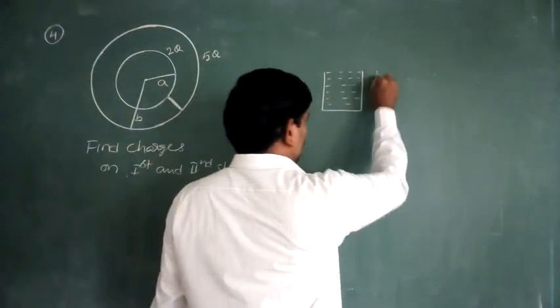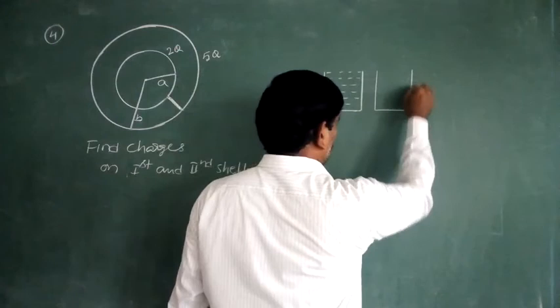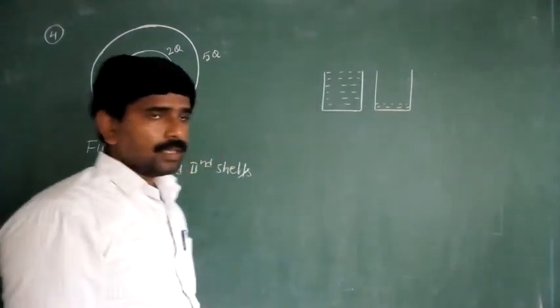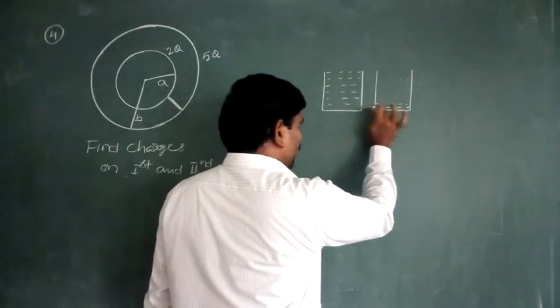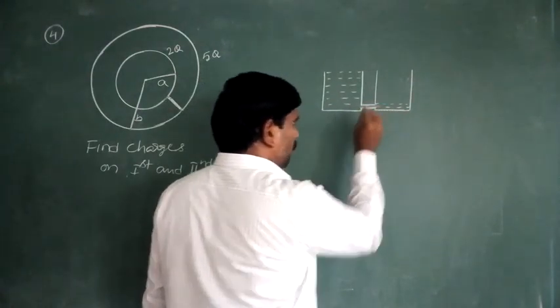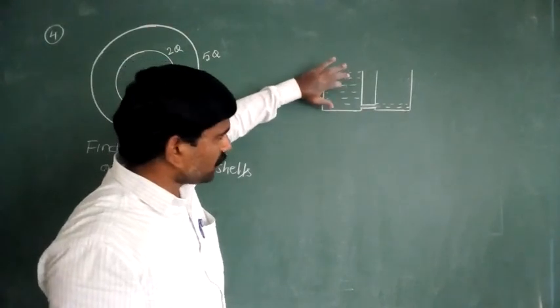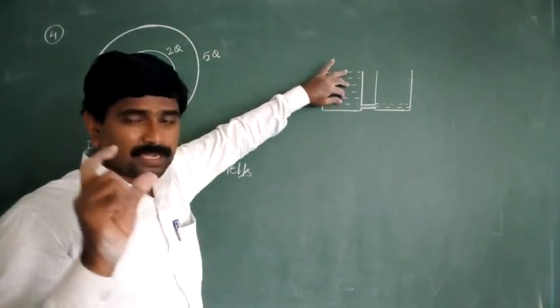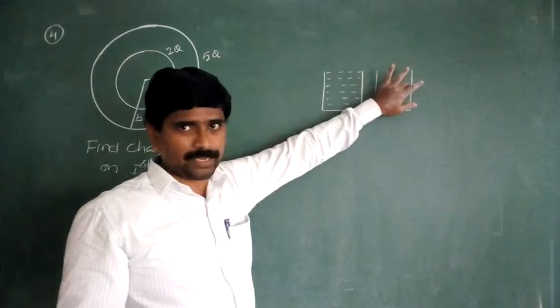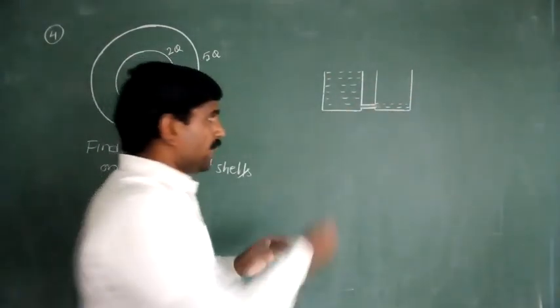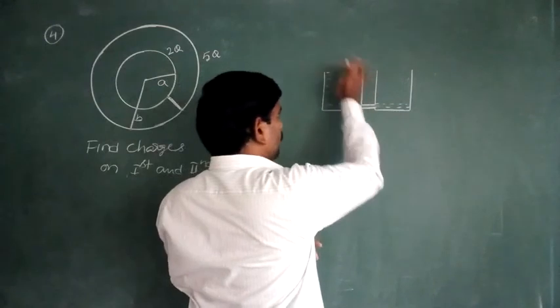Here this one is full, and another one consists of a very small quantity of fluid. When these two are connected by a narrow pipe, then fluid flows from the first container to the second container, up to when they attain the equal level.